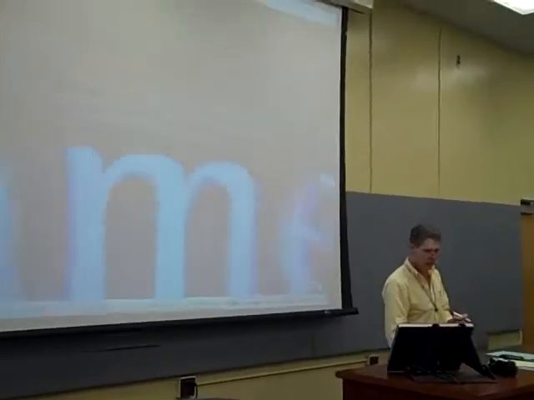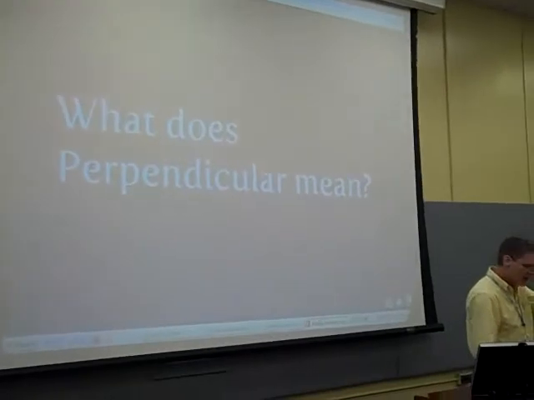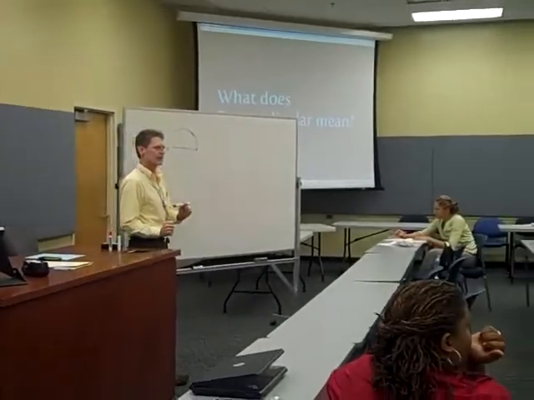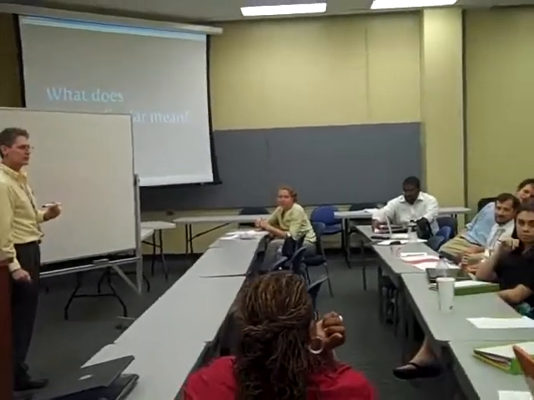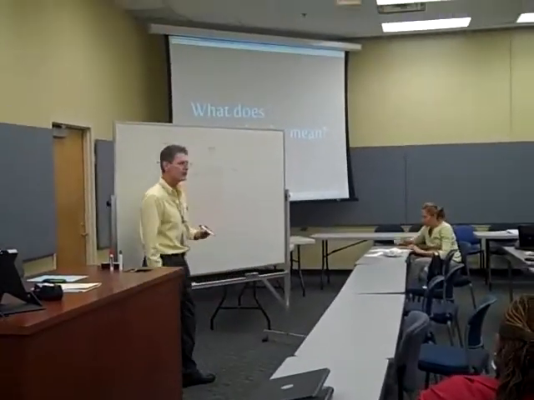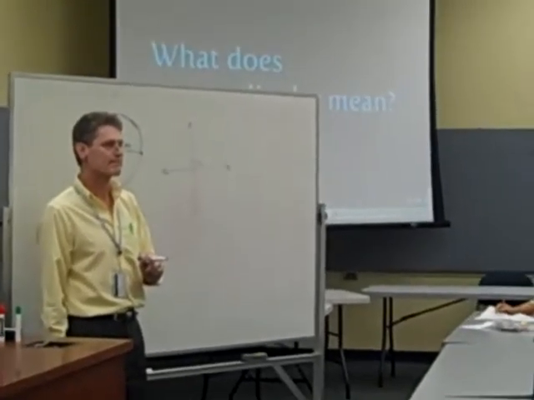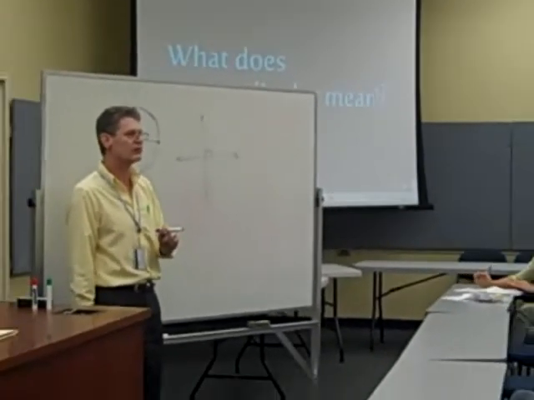All right, so let's look at one more thing, I believe. What does perpendicular mean? Aaron? Two lines are perpendicular if they form a 90-degree angle. So two lines are perpendicular if they form a 90-degree angle. Is that what you're saying? Okay, so let's make them lines. We don't want to get anybody upset here. Is that correct? Okay, Centuria? Two lines bisect each other.